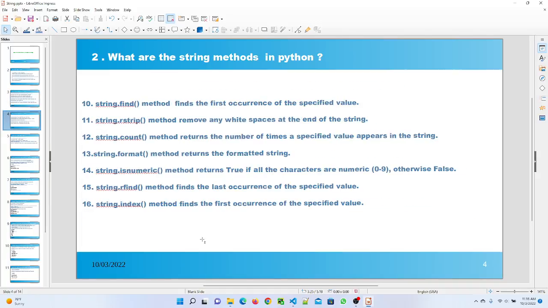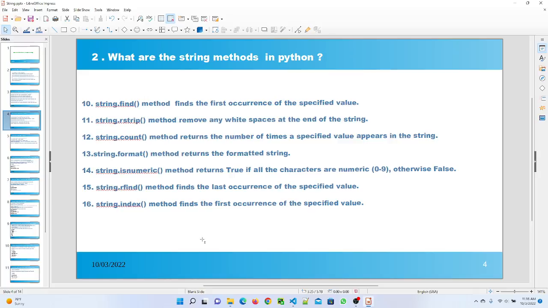The string.find method finds the first occurrence of the specified value. The string.rstrip method removes any white space at the end of the string. The string.count method returns the number of times a specified value appears in a string. The string.format method returns the formatted string.